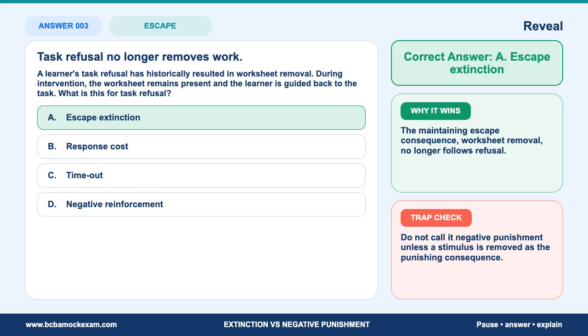Trap check. Do not call it negative punishment unless a stimulus is removed as the punishing consequence. Negative punishment requires contingent withdrawal and a decrease in the future response. Keep the answer tied to the evidence in the stem, not to a familiar phrase in isolation.